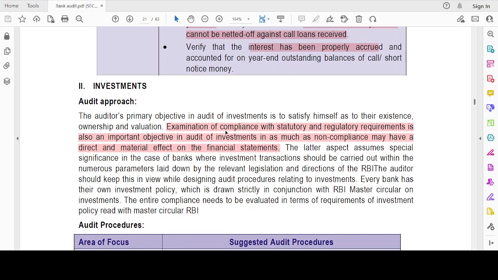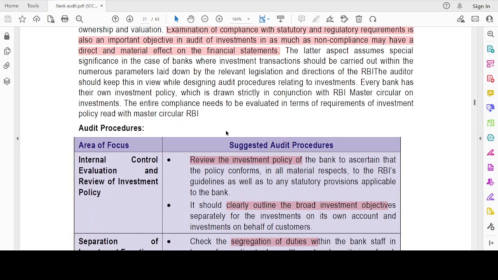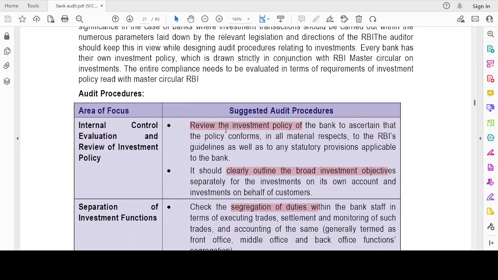Now we are moving on to the investments. Generally, we'll just focus on the area of focus. Okay, we'll just read out. You can mark this. Generally, you could write this focus and write one or two points. Okay, let's read that also.